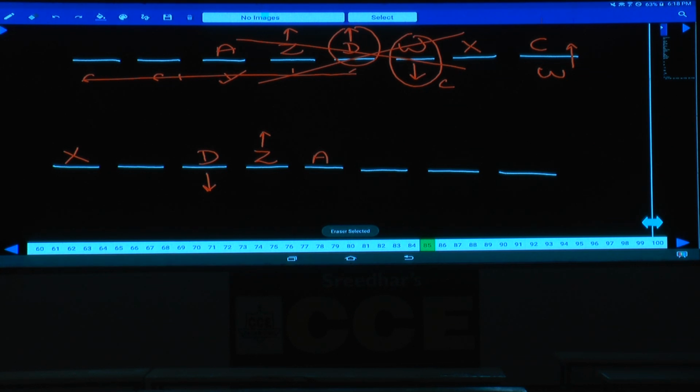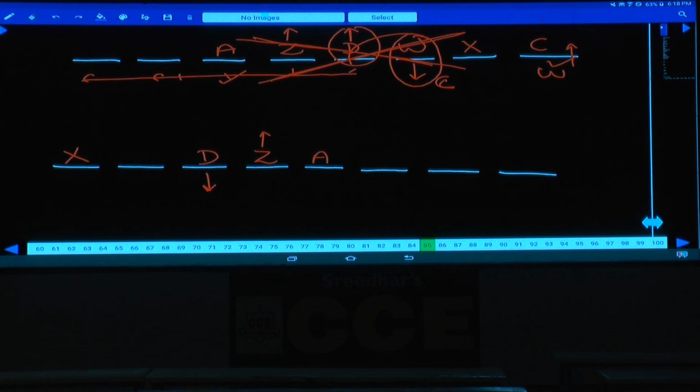Next, in the second case, Y is an immediate neighbor of W. If you take Y at this place, then what is the other possibility here? W at this place, then C will be here, then where will X be? X sits second to the right of this, X is here. Now Y and W are immediate neighbors, that is not at all possible here. Hence this case is ruled out. Now we are left with the second case.